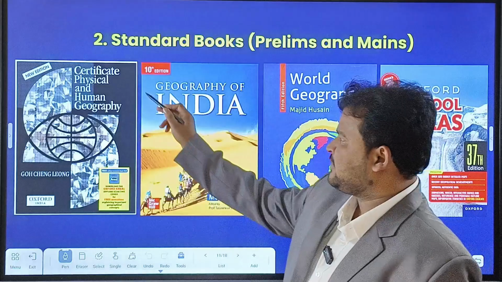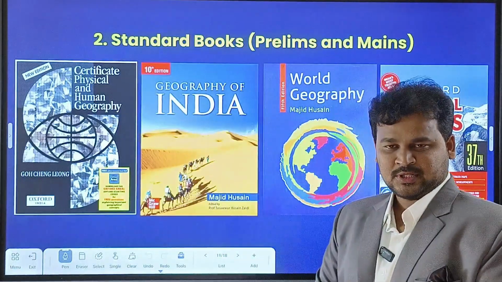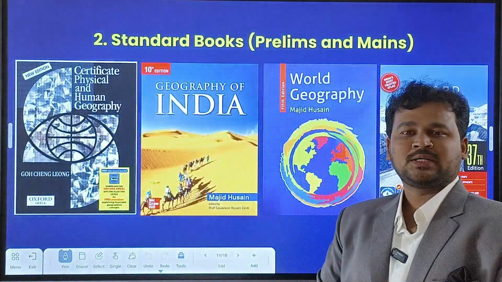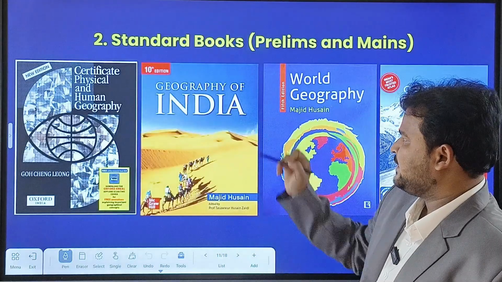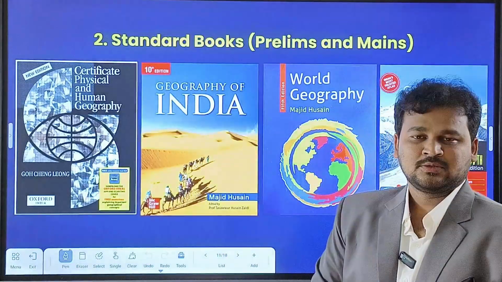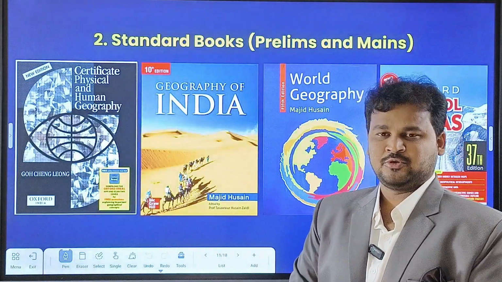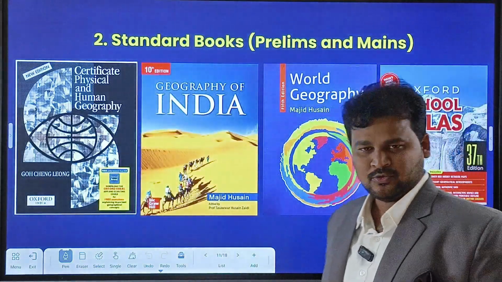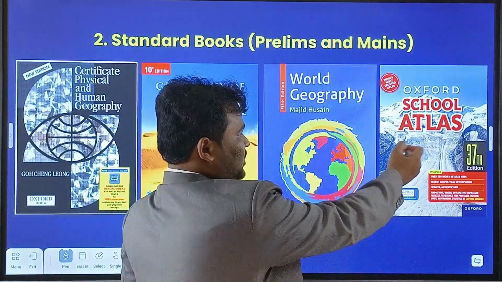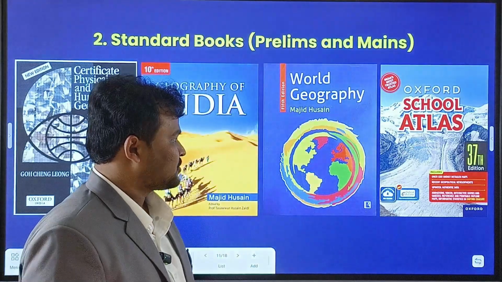One is Certificate Physical and Human Geography, written by G.C. Leong, which belongs to Oxford India Publications. And one more book, Geography of India by Majid Husain. He was a senior professor of geography. And World Geography by Majid Husain. And one more book you have to read, the School Atlas. So the Oxford School Atlas.